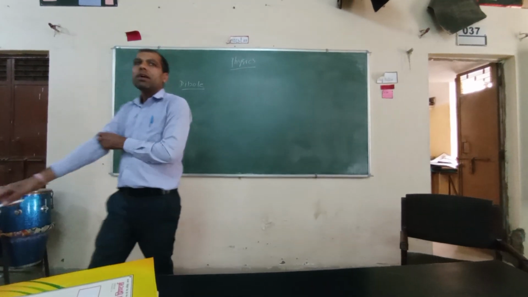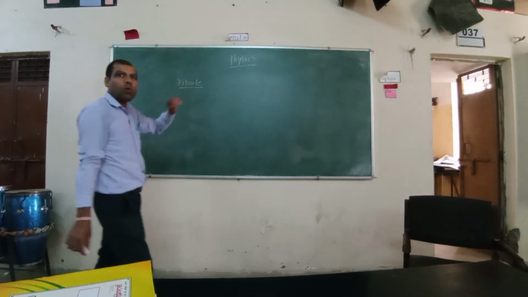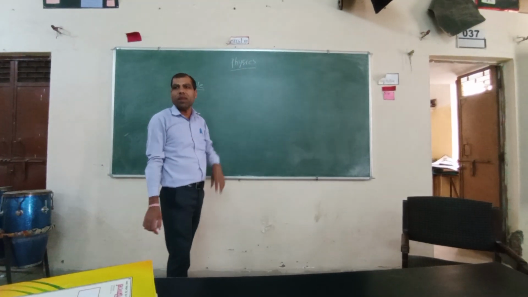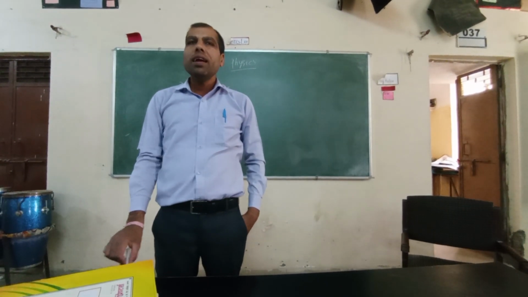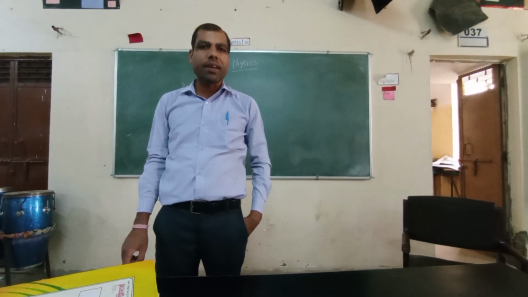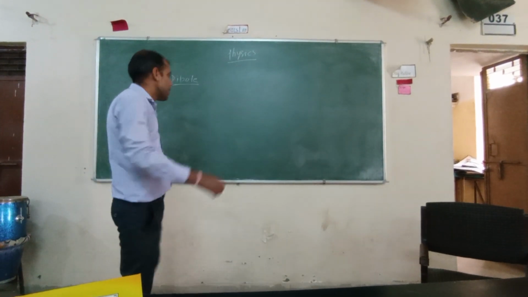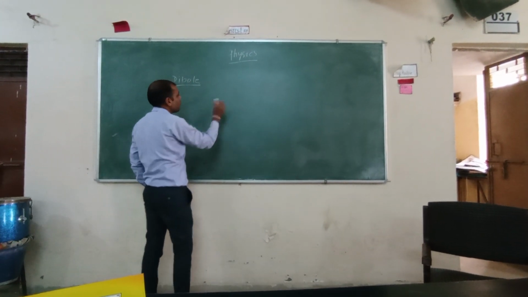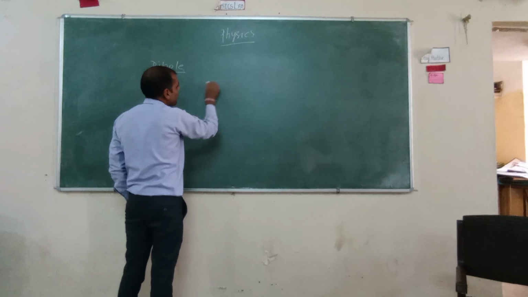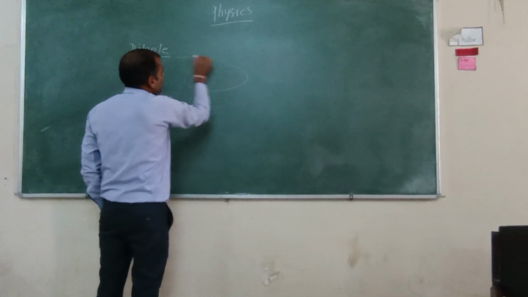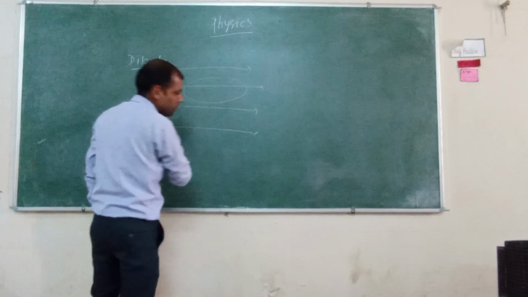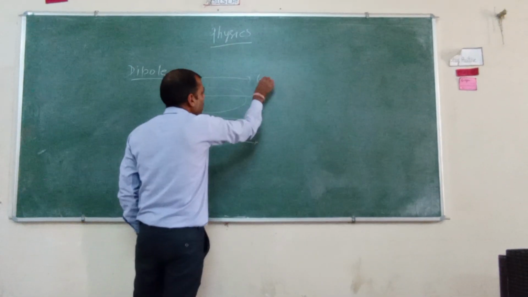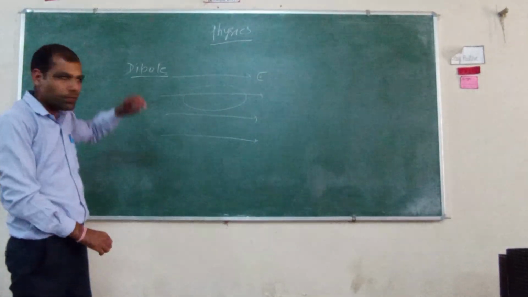But the very precious property of a dielectric is that whenever you place your dielectric in any uniform electric field, the electric field will separate the charges of the dielectric. Now how does it work? Let's have a close look. Suppose this is my dielectric and it is placed inside a uniform electric field. This is a uniform electric field pointing in the rightward direction.